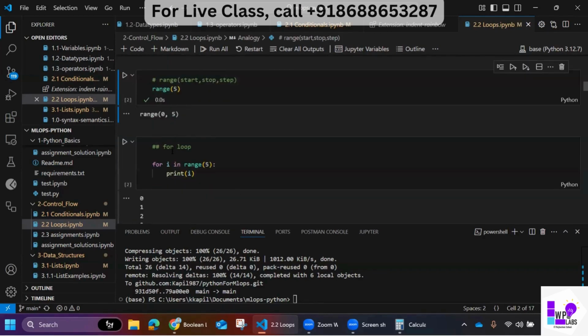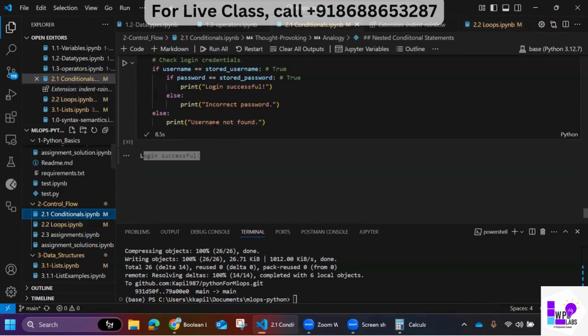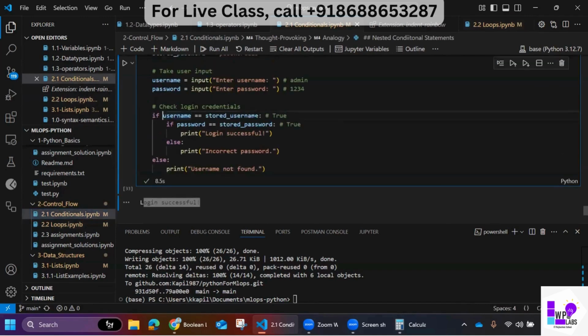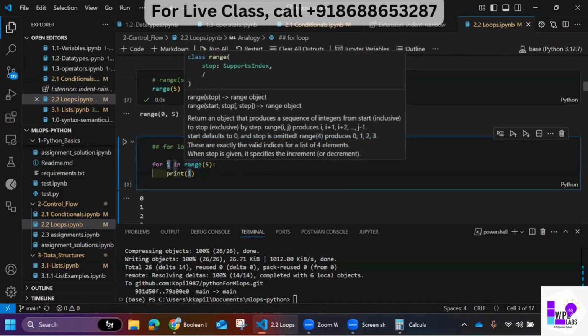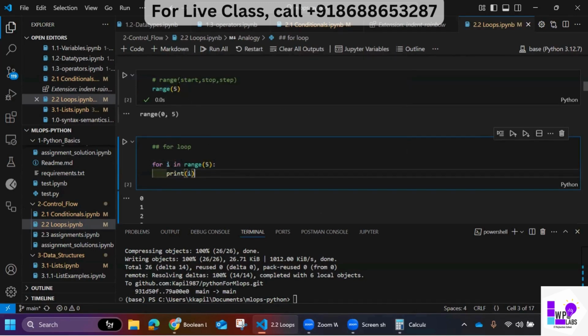Okay, so let's get ourselves familiar with the for loop. For i in range 5. This is the syntax, by the way. The syntax we had here was like if, then a statement, a condition. In a similar fashion, you have this for syntax. For i means for this particular value, in is an English word. For i, assume i as a variable. For i variable in range of 5. Remember, range of 5. Print i.